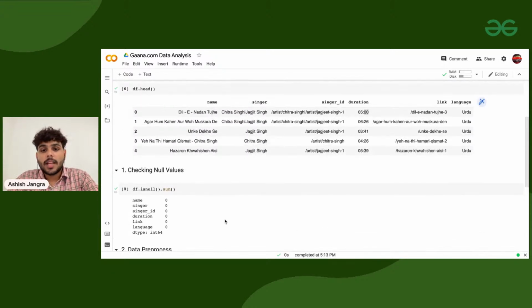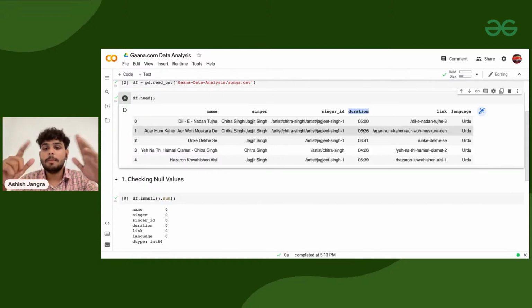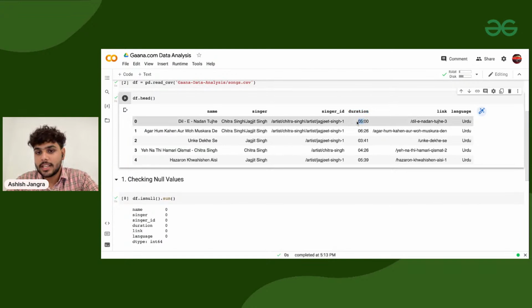So what I do now, I'll take this data set column duration and pre-process all these durations that I'm having here to seconds. I'll convert them to seconds. Sorted? No rocket science. So let's do it now. Clear?